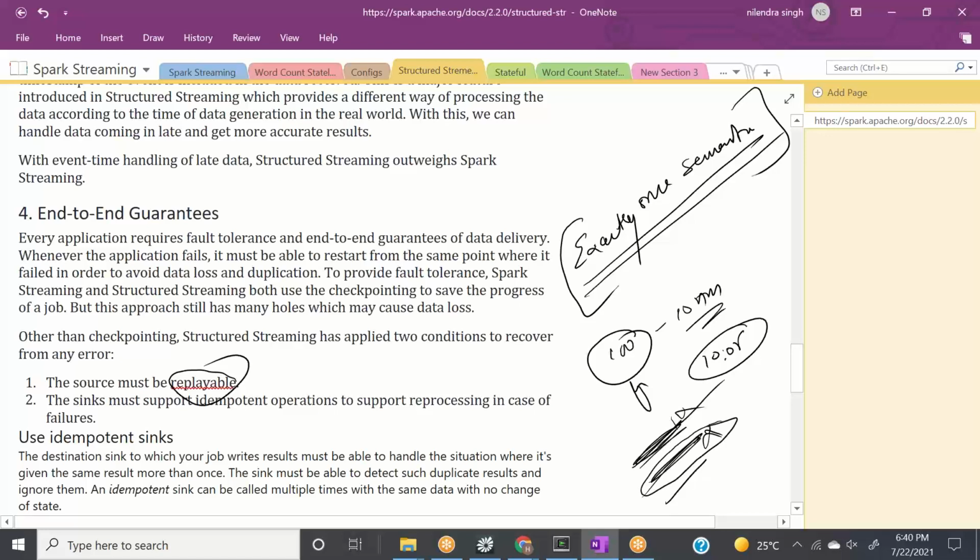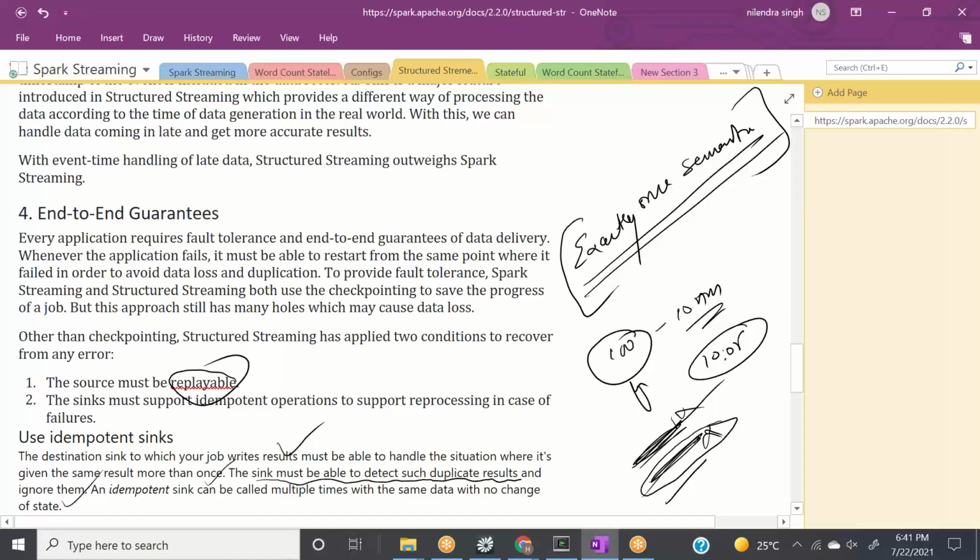In more bookish language, the destination sink to which your job writes a result must be able to handle the situation where it is given the same result more than once. The sink must be able to detect such duplicate results and ignore them.